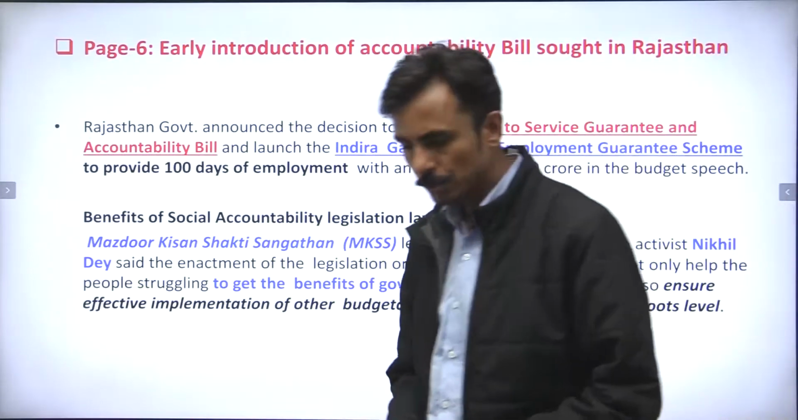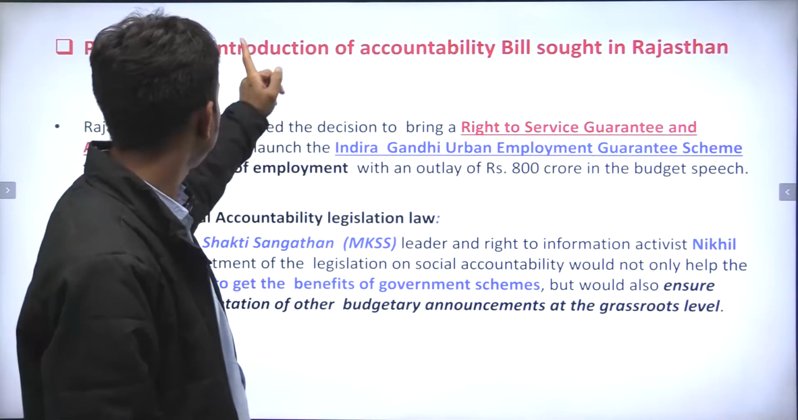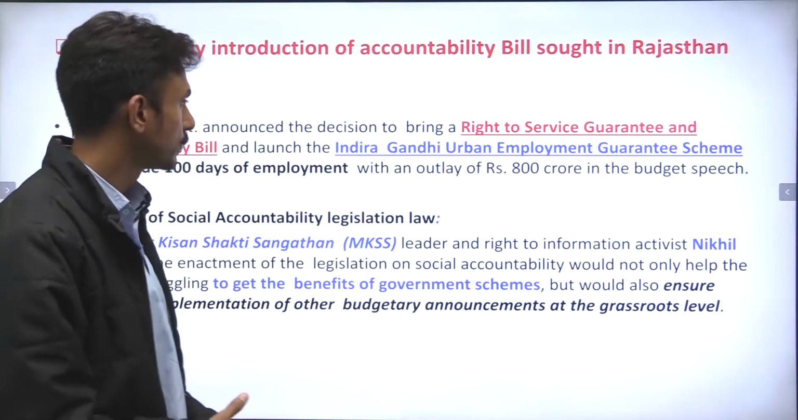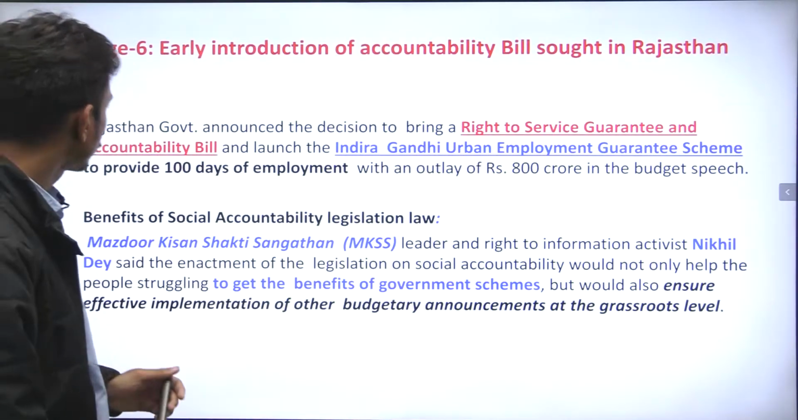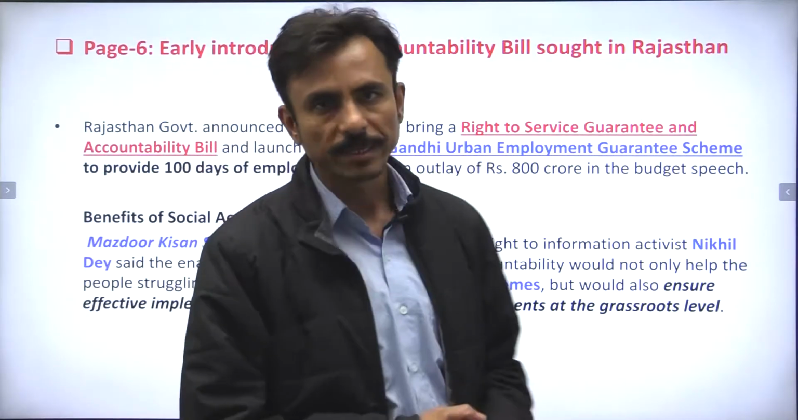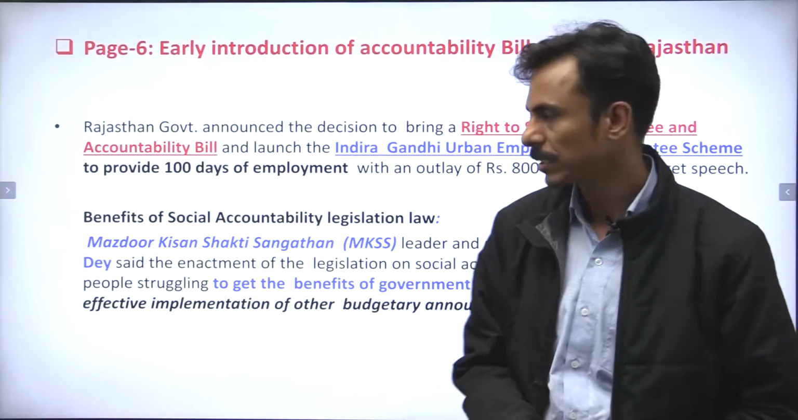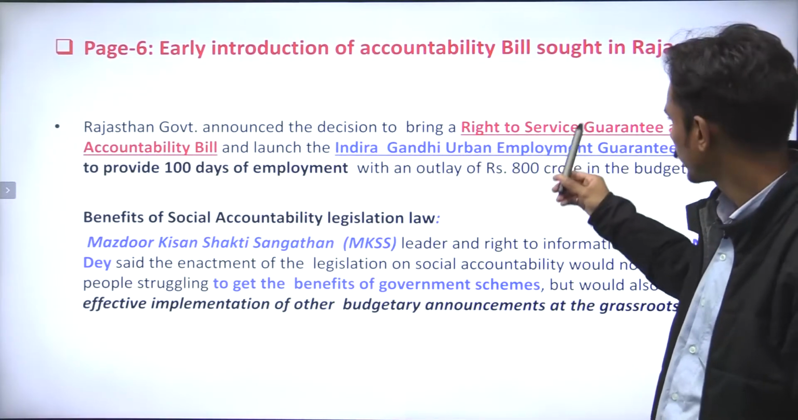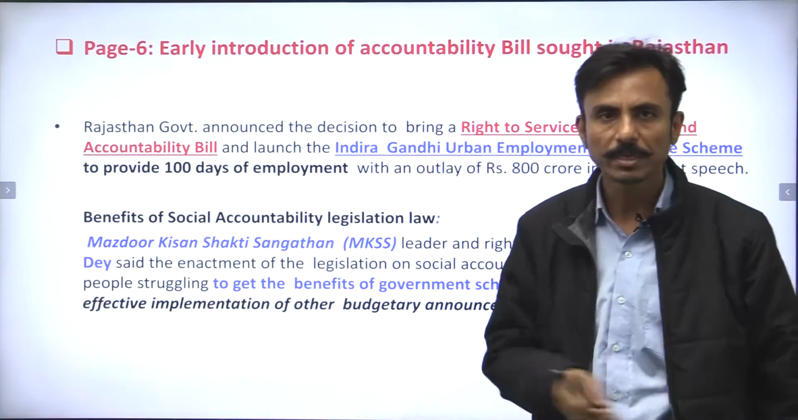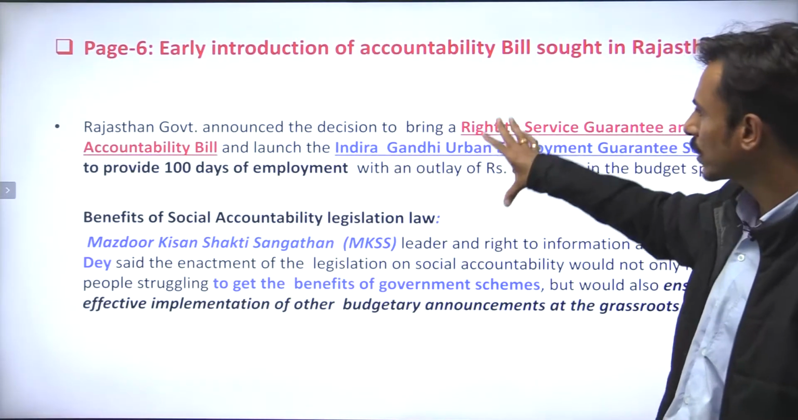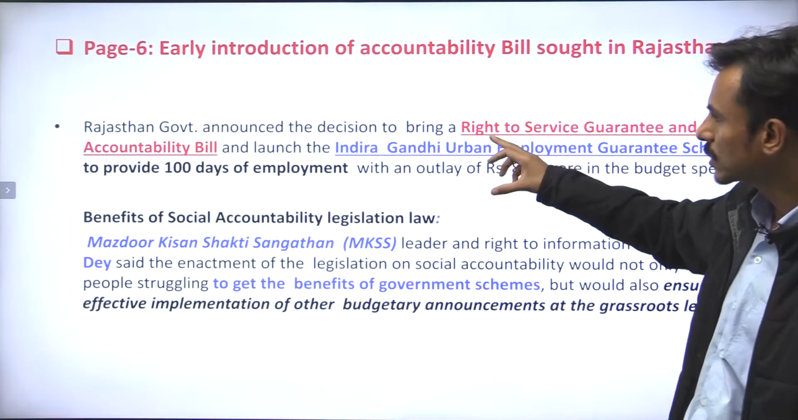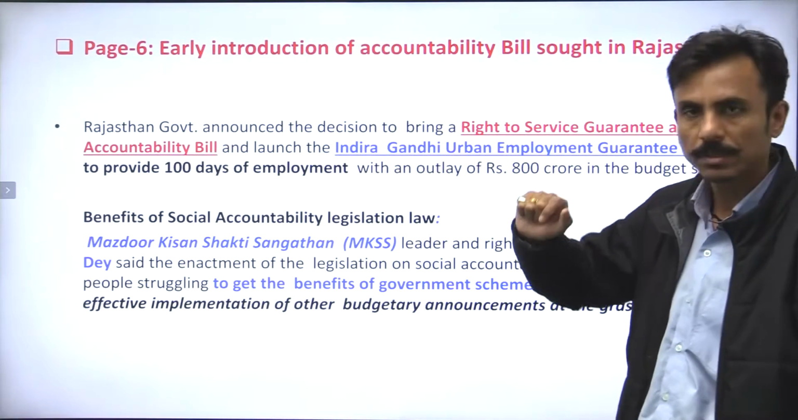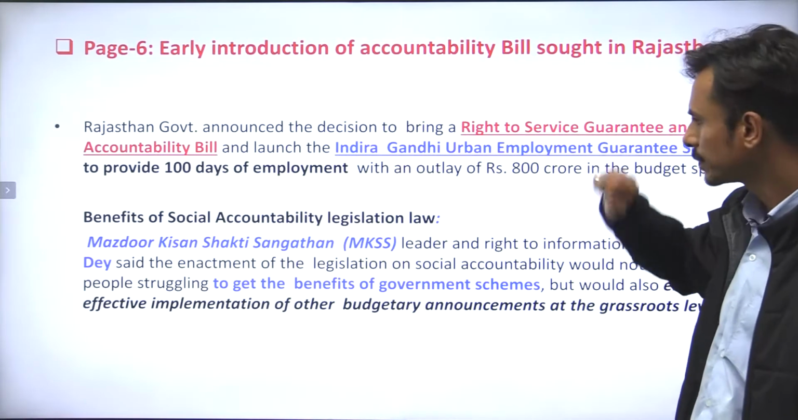So coming to the next news article, early introduction of the accountability bill is sought in Rajasthan. Guys, the Rajasthan government in the recently published state budget has announced that it will bring the Right to Service Guarantee and Accountability Bill, right? So they may ask you which among the following states has decided to bring the Right to Service Guarantee and Accountability Bill, right? So it is the state of Rajasthan, right?